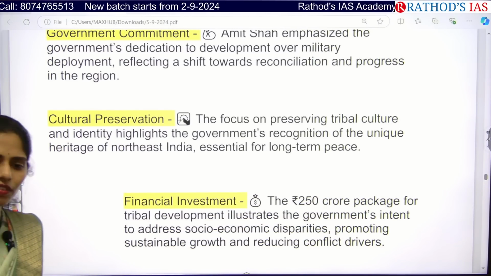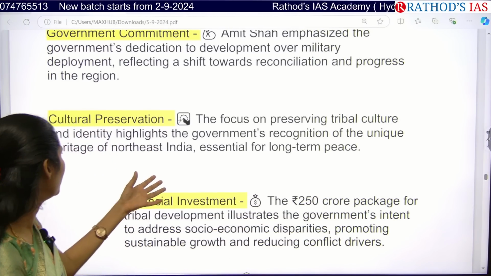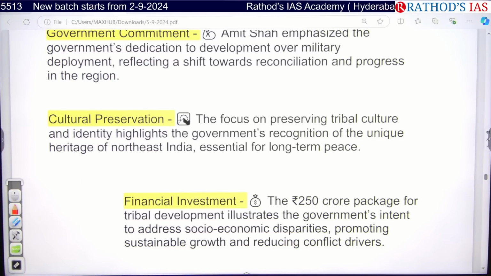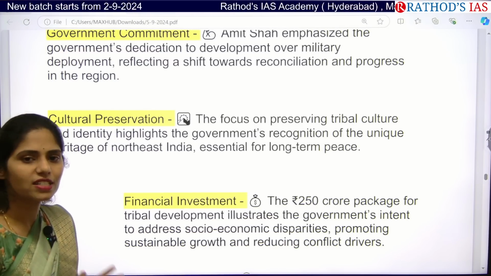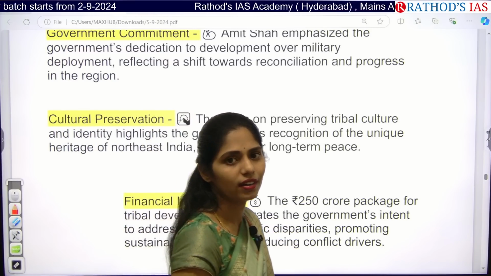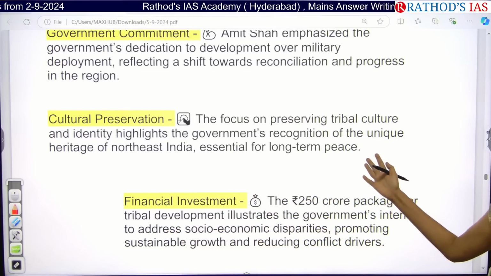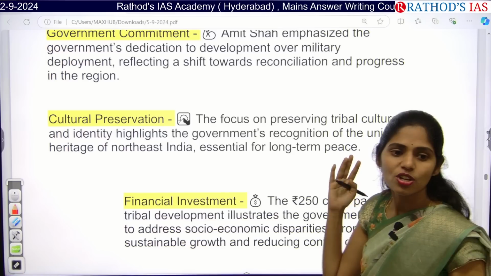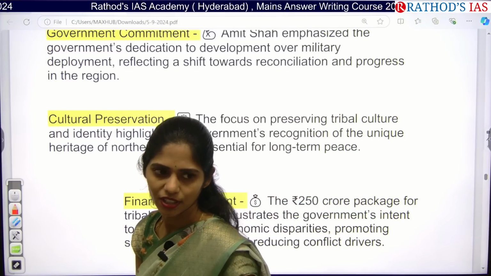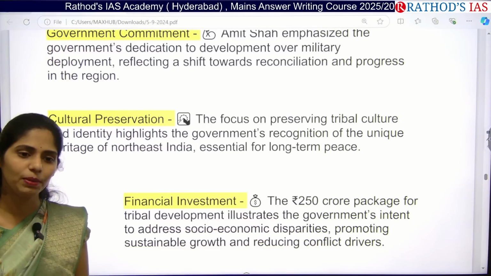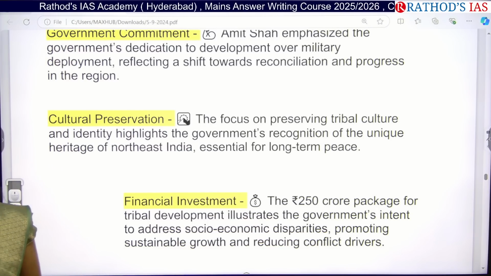And the next one here is culture preservation. When we are focusing on preserving tribal culture and their identity, it is very, very important because we consider this tribal heritage as part of the rich cultural heritage of our country, which you will be understanding in your anthropology. So how they are maintaining their culture, okay? Many tribal people are striving to save their culture.